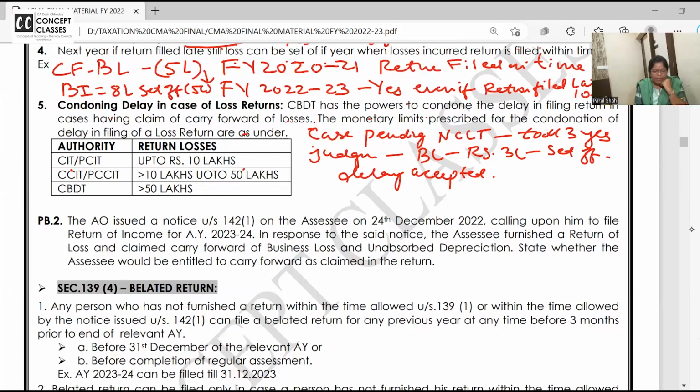10 lakhs के ऊपर है, तो who is allowed to do that? 10 lakhs and above, then who is allowed to do it? Anyone. CCIT, Chief Commissioner of Income Tax and all, or otherwise CBDT is allowed if the loss is greater than 50 lakhs.